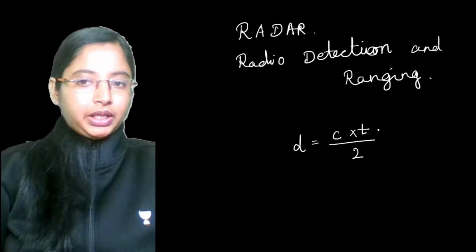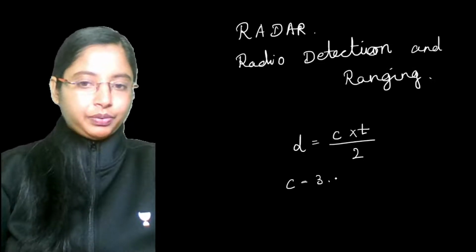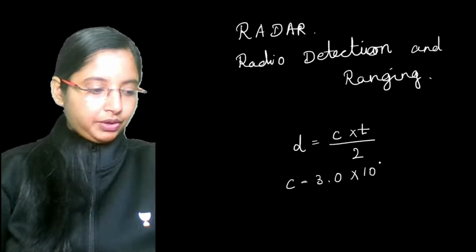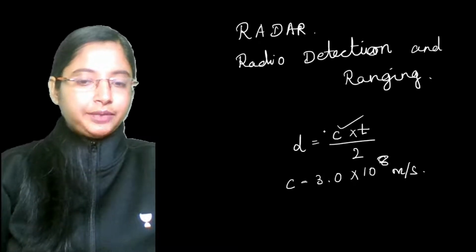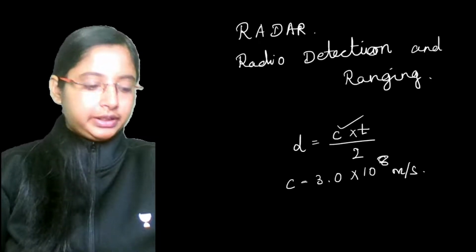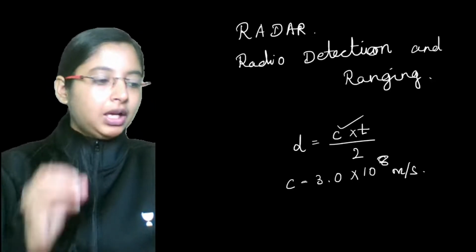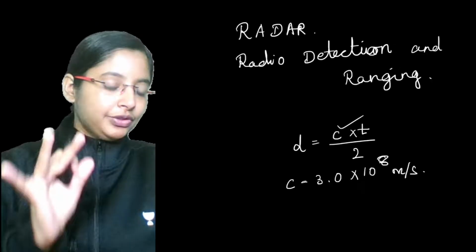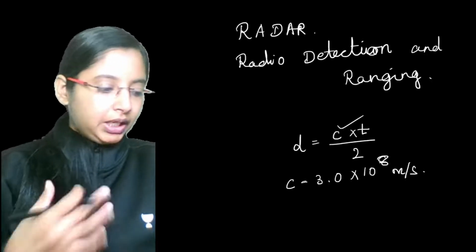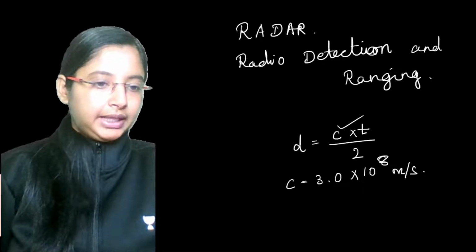By 2, right? So in this case, the speed c is given as what? 3.0 into 10 to the power of 8 meter per second. So that is c, right? Using the echo reflection method is the basic principle of your radar, your laser, and your sonar. This is one type of indirect measurement.